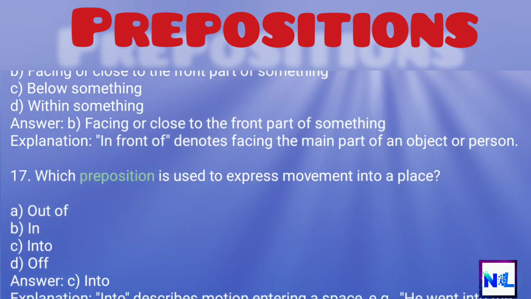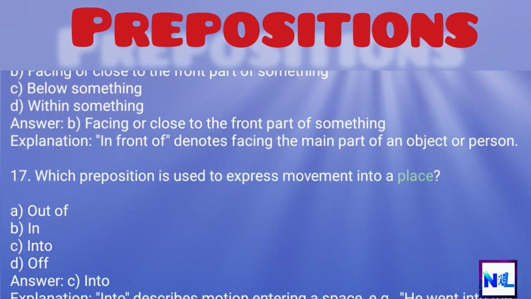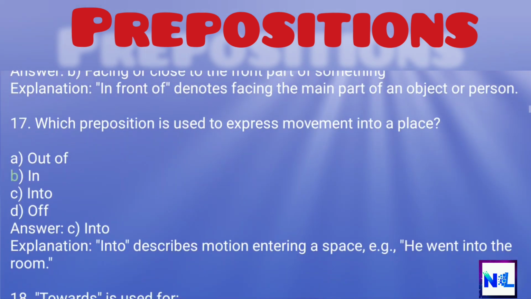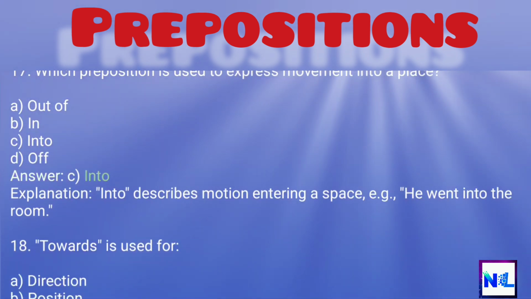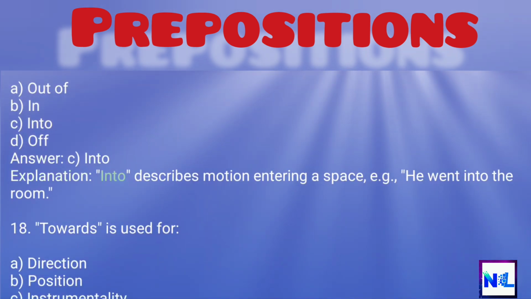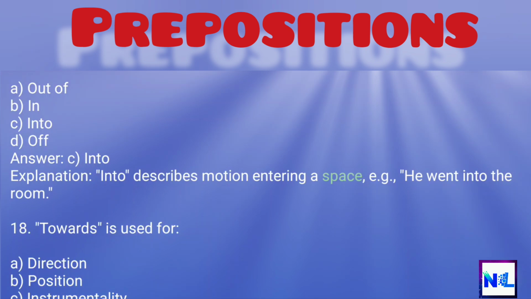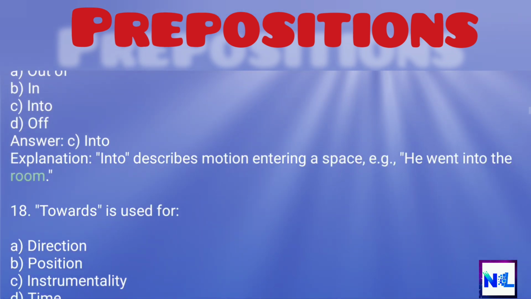17. Which preposition is used to express movement into a place? A. Out of, B. In, C. Into, D. Off. Answer: C. Into. Explanation: into describes motion entering a space, e.g., he went into the room.